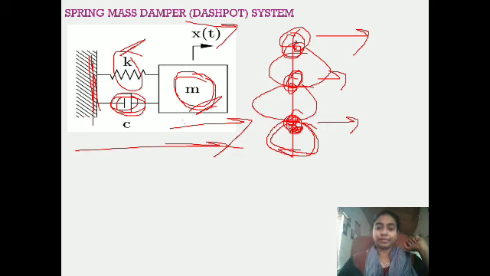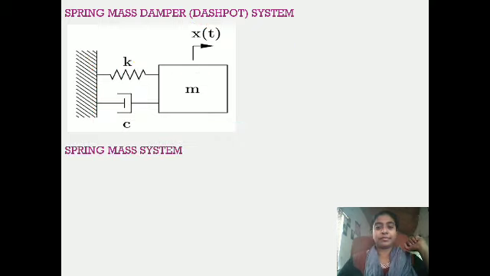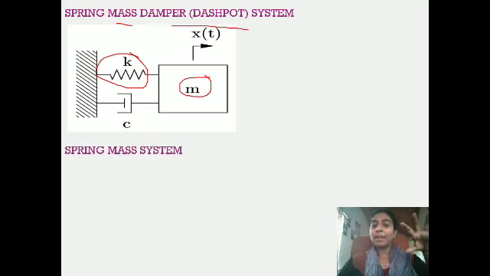Now, the first one you call a spring mass damper system because you can model the object, the structure, the system with the help of a spring, that is with the help of an elastic or restoring force, then a mass, the inertia force, and with the help of a damper or dashpot.